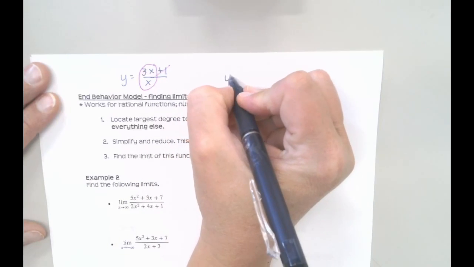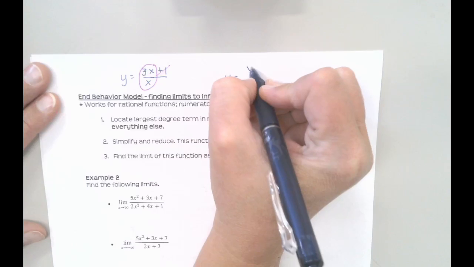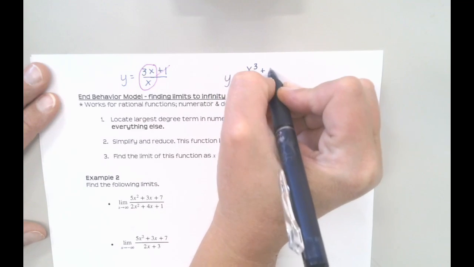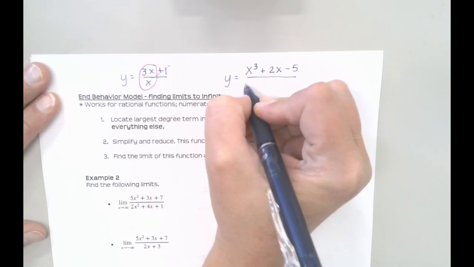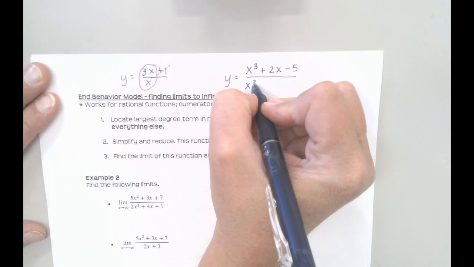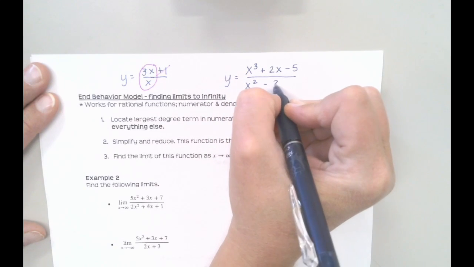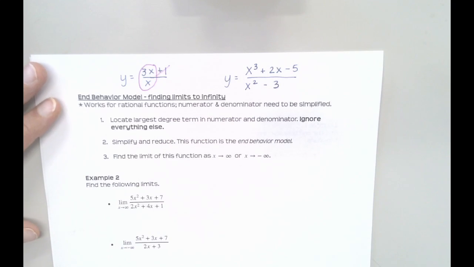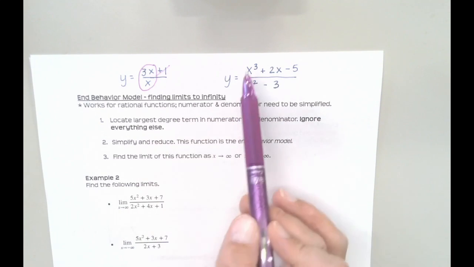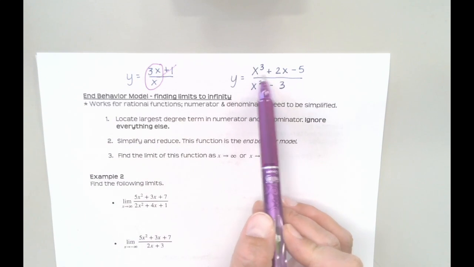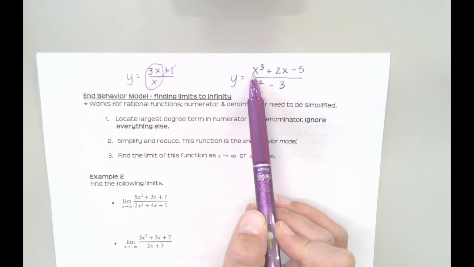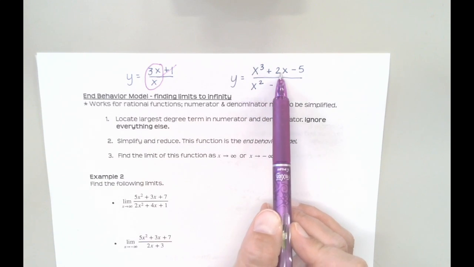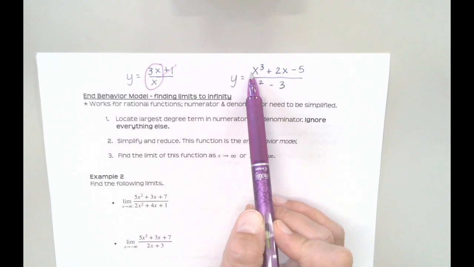Similarly, if I were to give you a function like x cubed plus 2x minus 5 over x to the second minus 3, we'll say. The x cubed is growing way faster than the 2x, okay? Especially once we start putting in really, really large numbers for x. So in the long run, this 2x is not going to be able to keep up with this x cubed.